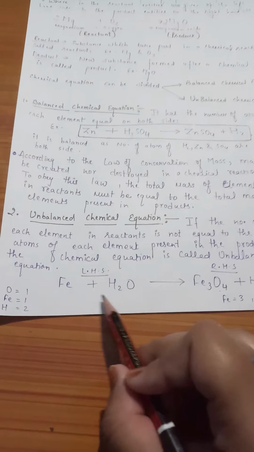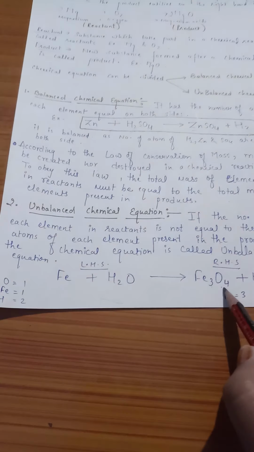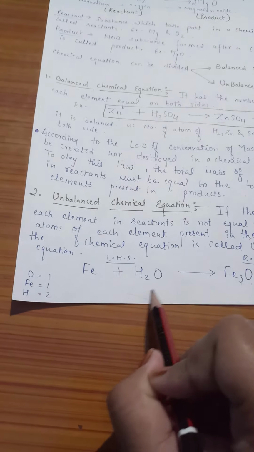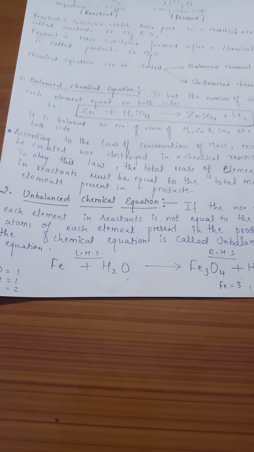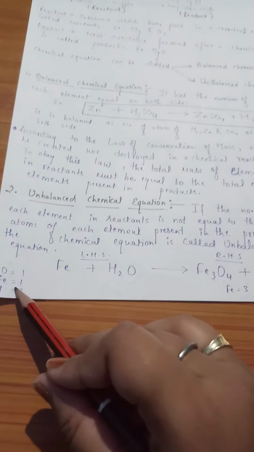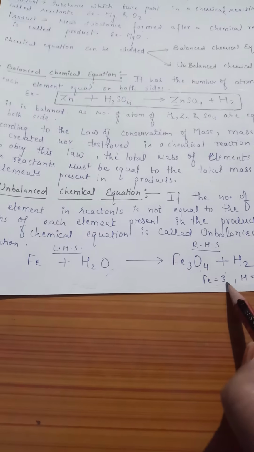On the left hand side, the reactant side, and the right hand side, the product side, how many oxygens are there? Here 1, and here oxygens are 4. So this is unbalanced. Again, iron is 1 here, and here iron is 3, so we have written 3 here.